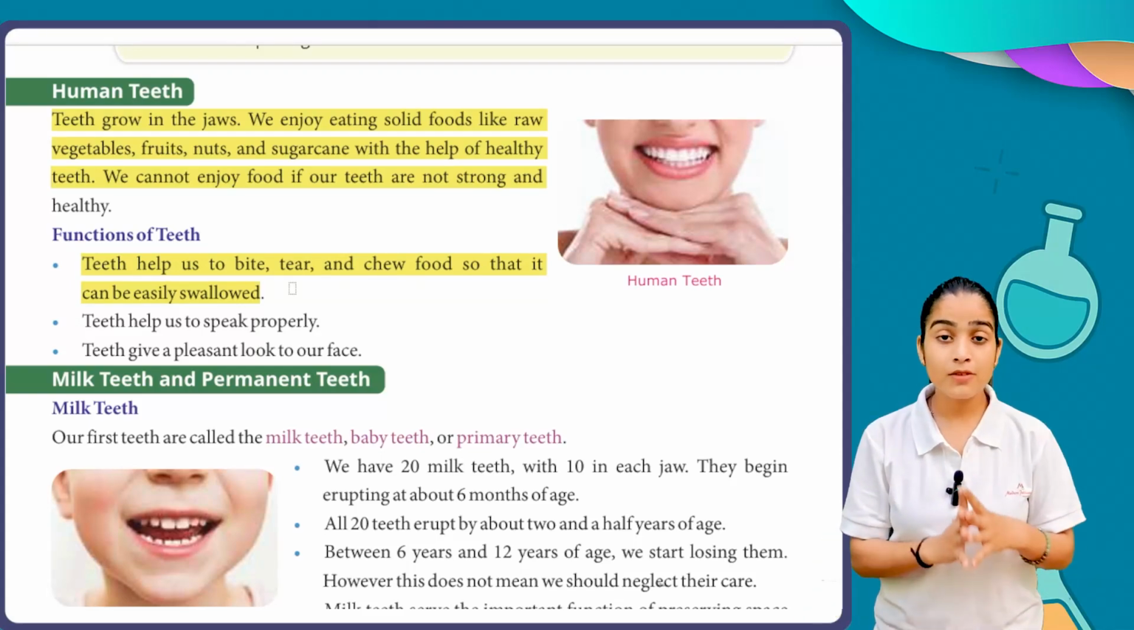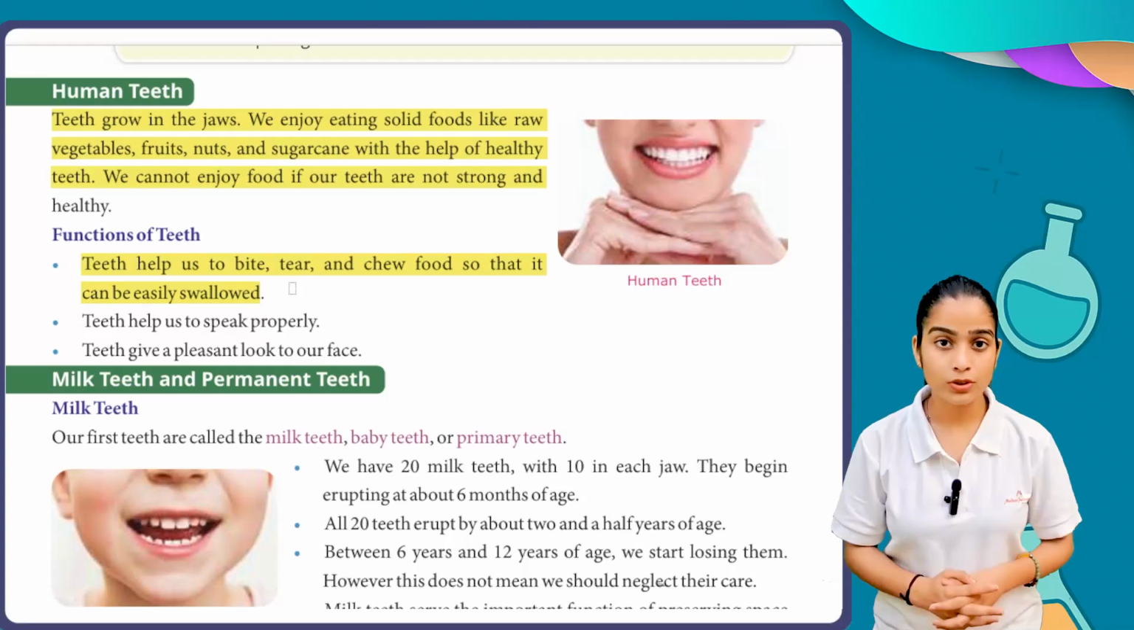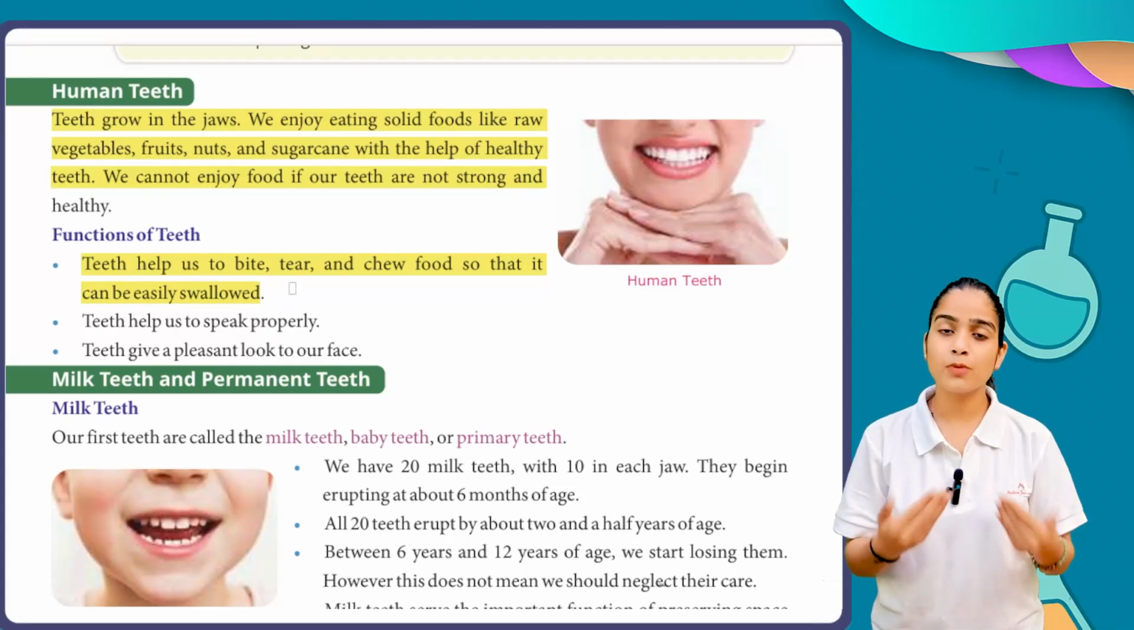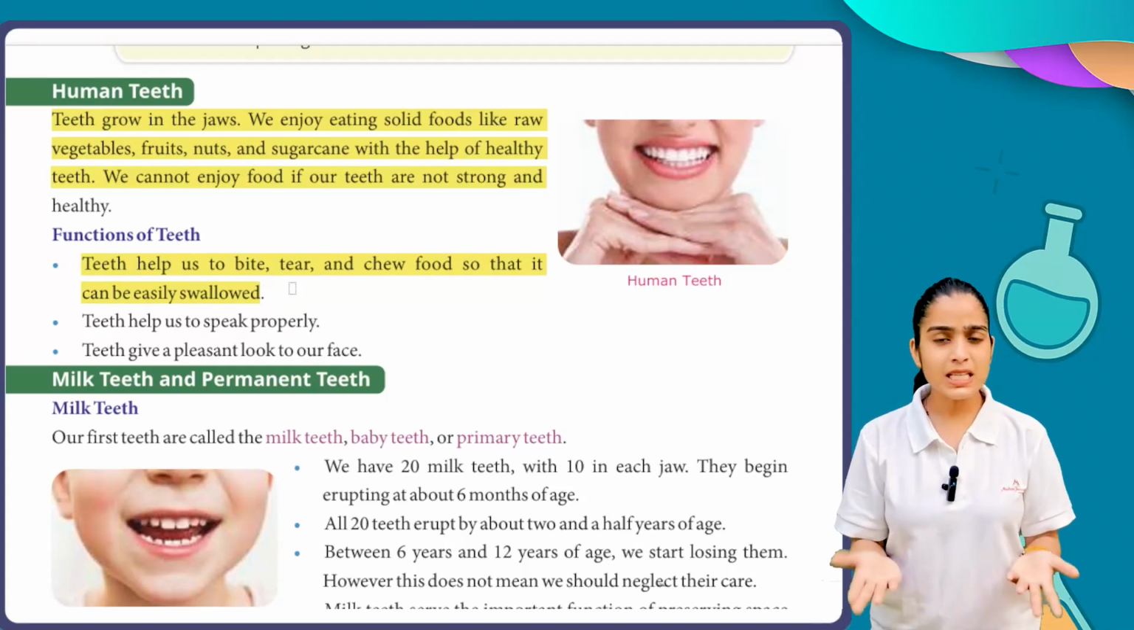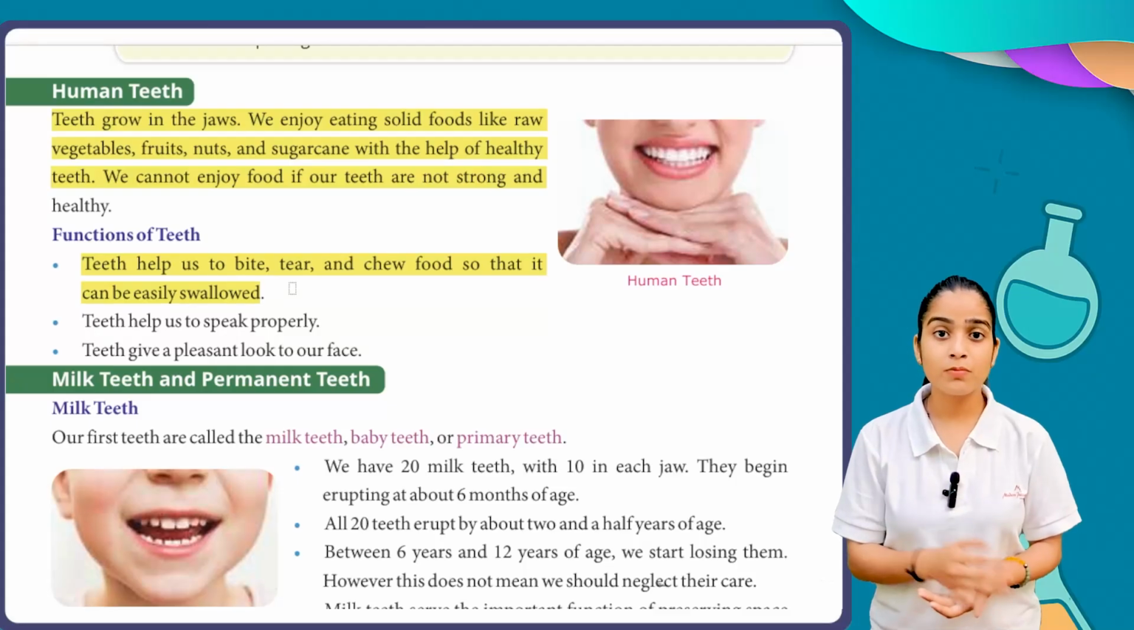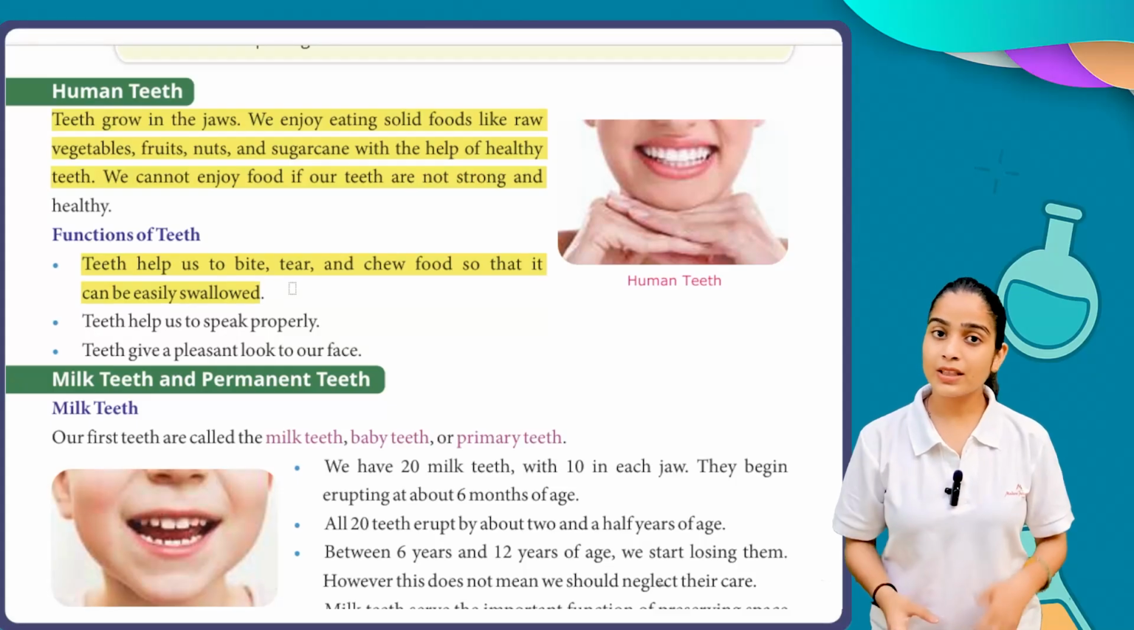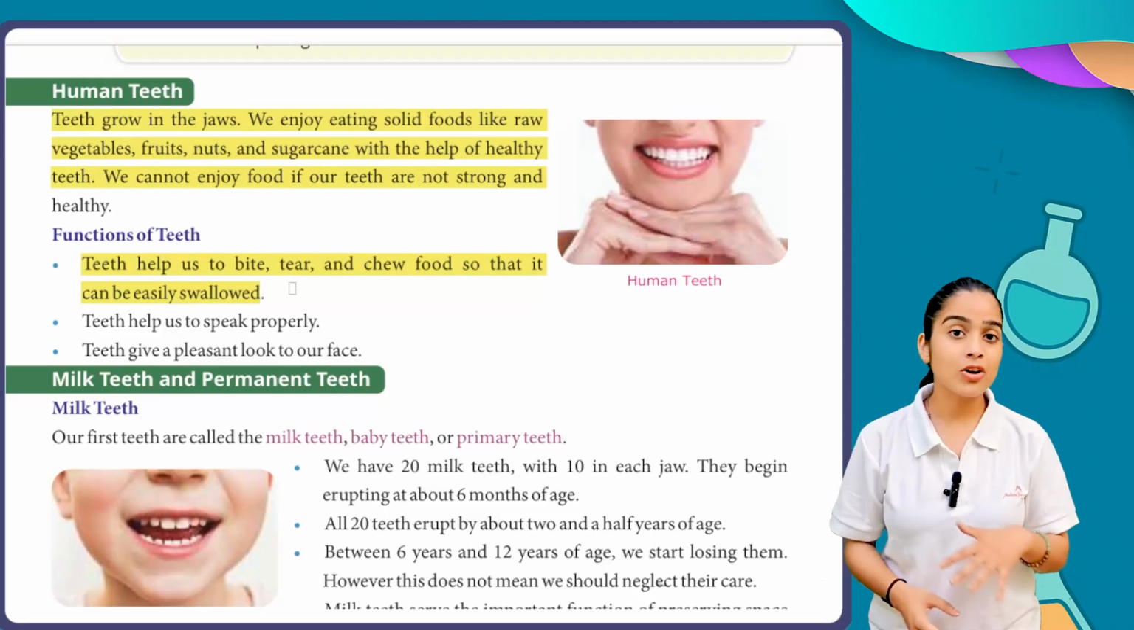So teeth play a very important role in digestion and for proper function. Teeth play a very important role in eating something. Without teeth, we cannot eat anything.